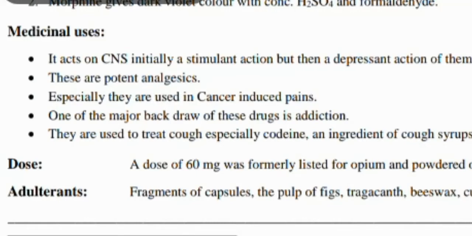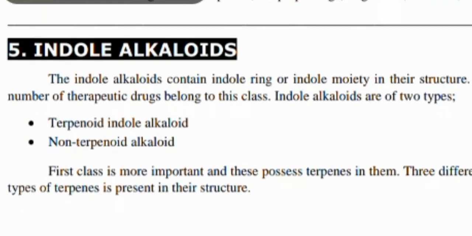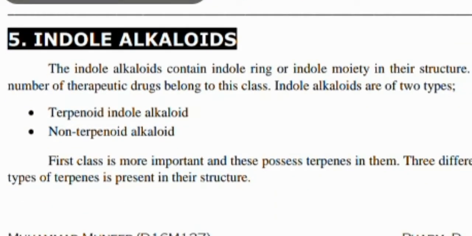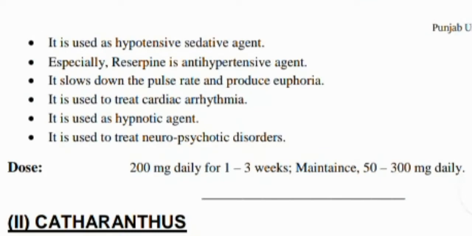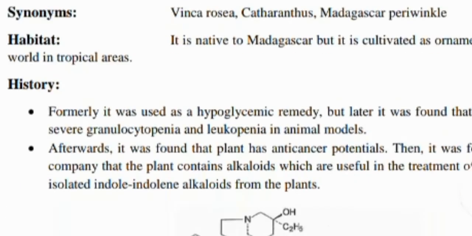It is used in cancer-induced pain. Our fifth classification is the indole alkaloids, and it contains the drug Rauwolfia, which is Rauwolfia serpentina. Apocynaceae is its family, and the part used is the dried roots. Its uses are as a hypotensive sedative agent. Reserpine is used as an anti-hypertensive, and further as a hypnotic agent, used to treat cardiac rhythms.